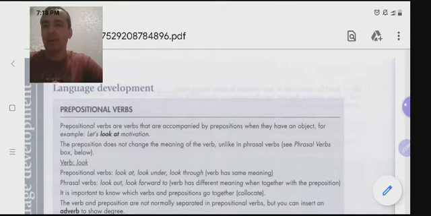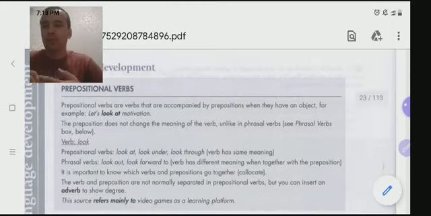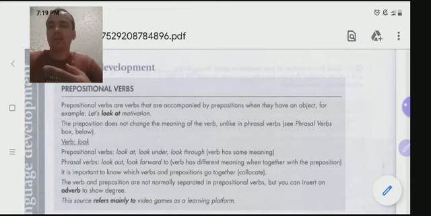For example, we can see the verb look. Prepositional verbs: look at, look under, look through. The verb has the same meaning. So the meaning of the verb look doesn't change in prepositional verbs, but in phrasal verbs the meaning changes. So, for example, we can have some examples of phrasal verbs: look out, look forward to. The verb has a different meaning together with the preposition. So with the phrasal verb, the preposition changes the meaning of the verb. In a prepositional verb, it doesn't happen.